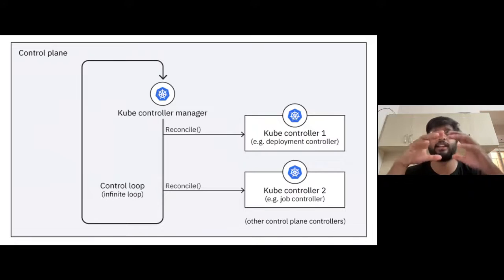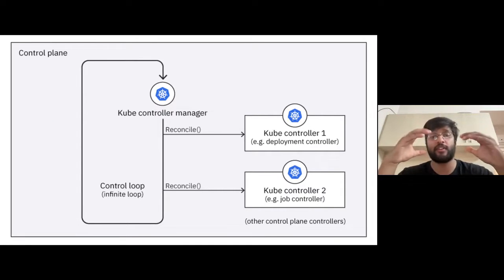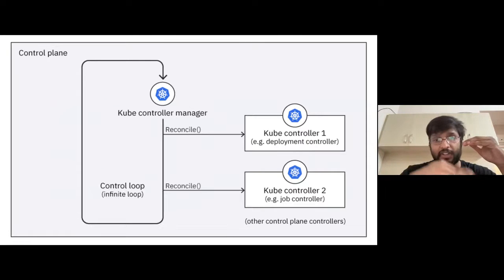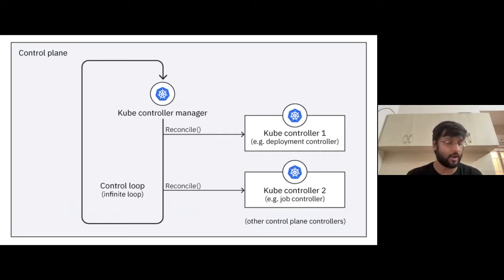So Kubernetes gives you something called the Kubernetes Controller Manager, right? Kubernetes Controller Manager is essentially the control plane component which manages all of the different controllers that it has. By default, Kubernetes comes with a bunch of controllers like the deployment controller, as I said, pod controller, service controller, ingress controller, and a lot of these controllers. It comes by default.